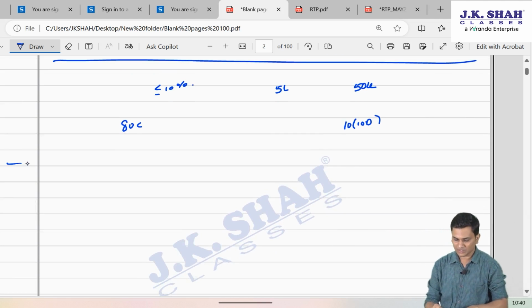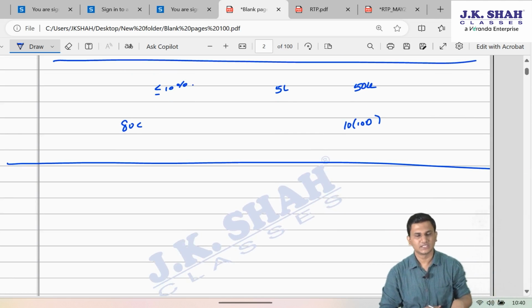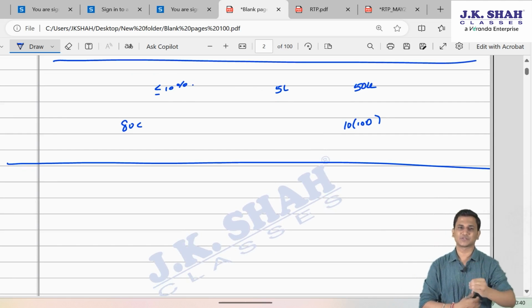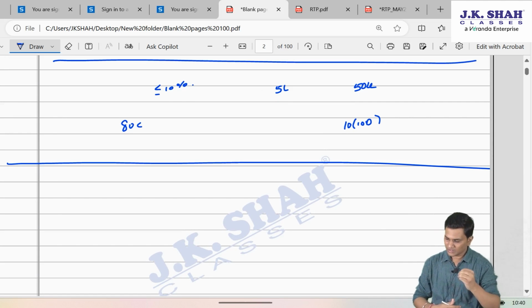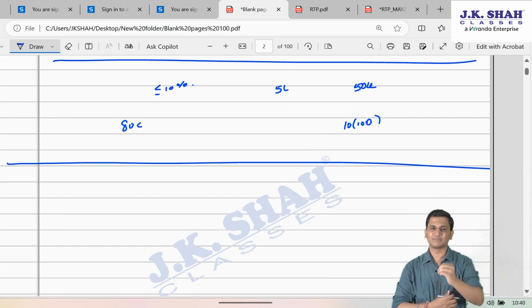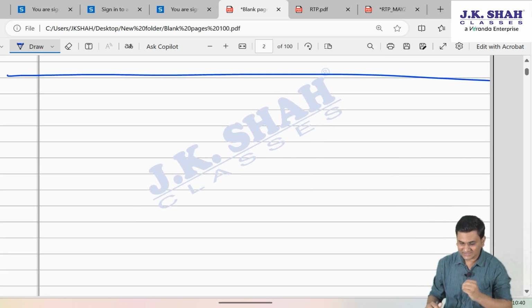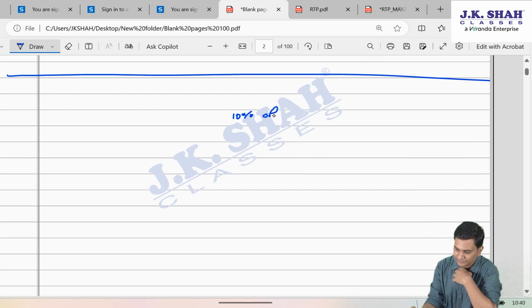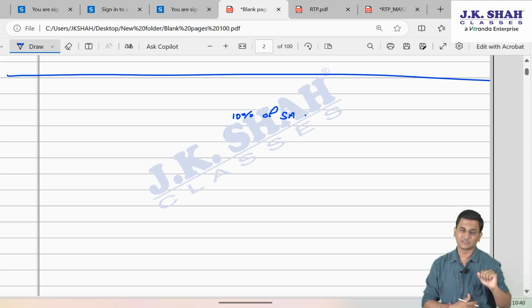However, along with these provisions, now you have to check something extra. Understand friends, why did the government bring that amendment? Since 10% of sum assured is also a sizable limit for policies which have huge premiums.